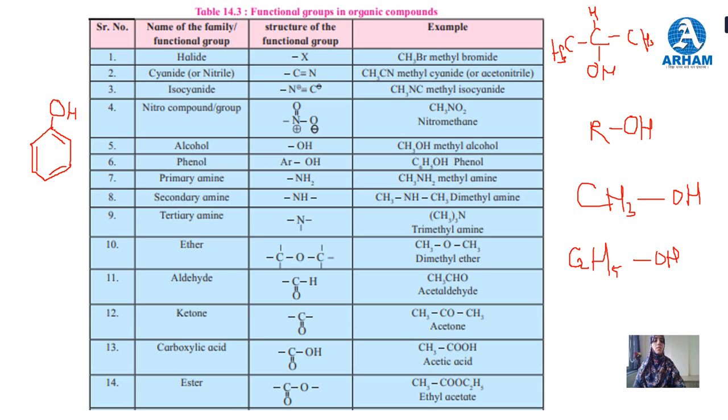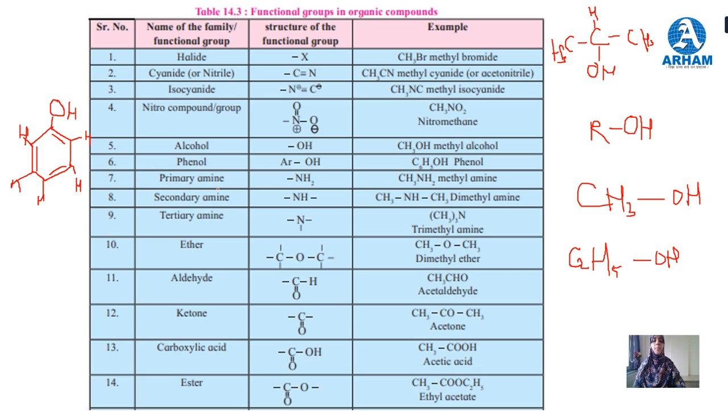When one hydrogen is replaced with OH, the compound is called phenol. On the other carbons, the hydrogens remain as they are. C6H6 is the molecular formula for benzene.